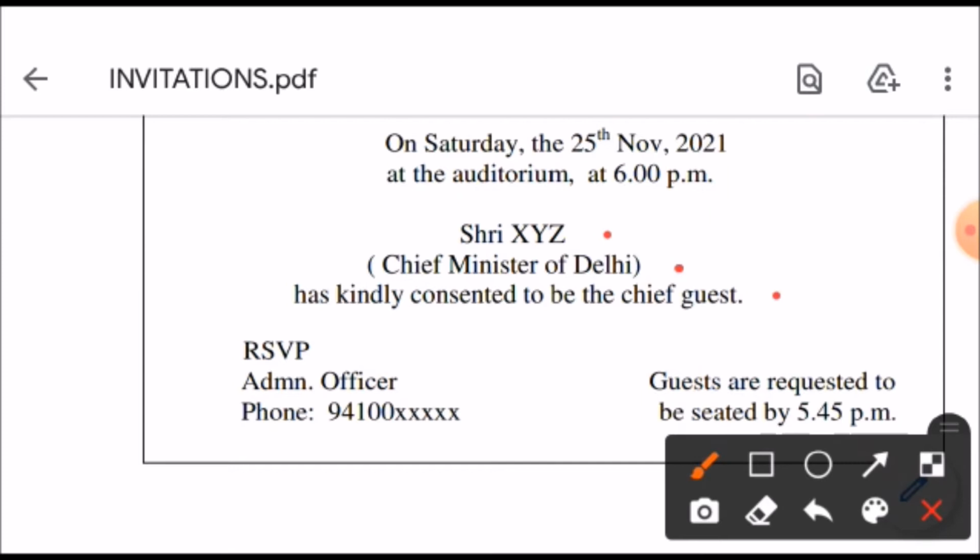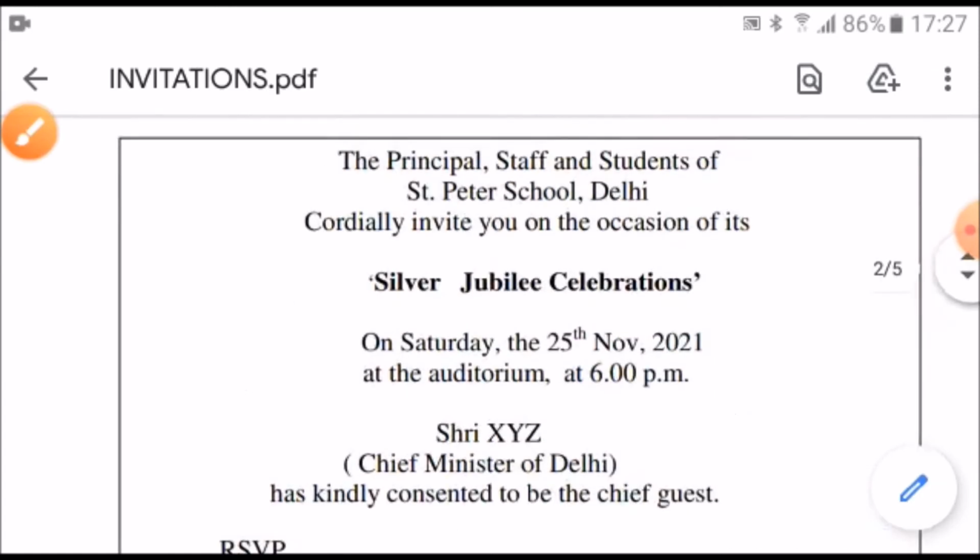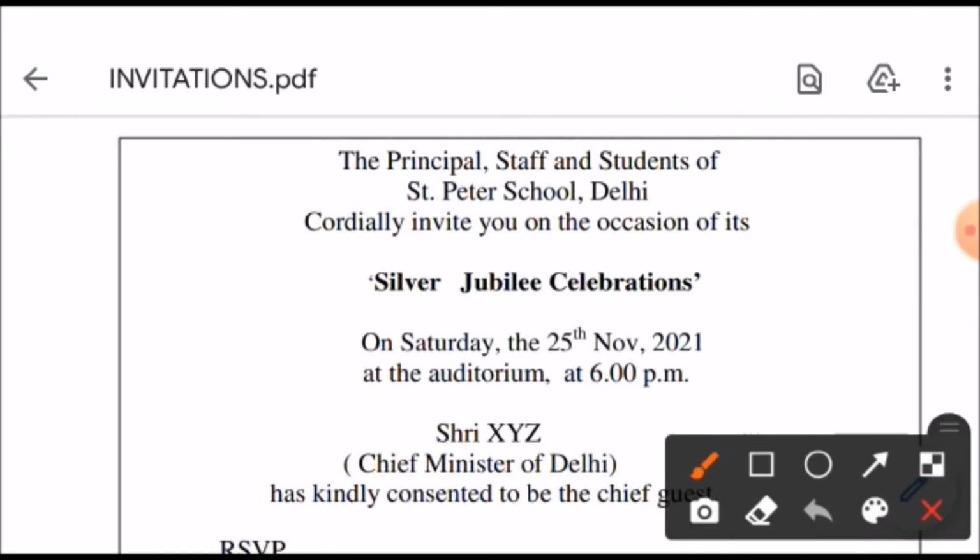chief guest. On the left side, as I told you, you will write RSVP. Here RSVP is Administrative Officer. His phone number is given. On the right side, leaving the line of RSVP, beginning from the line of Administrative Officer, you will mention the guests are requested to be seated by 5:45 p.m., 15 minutes before the program starts. So children, first you have to mention the name of the host, then cordially invite. Then you have to mention the event. Here I have left a line so that there is clarity of the event.